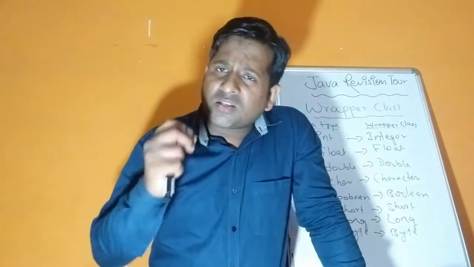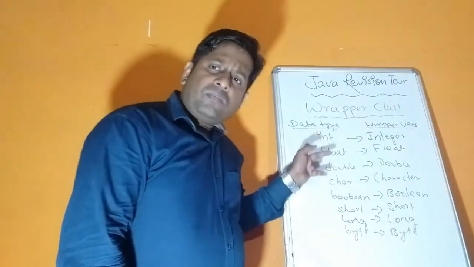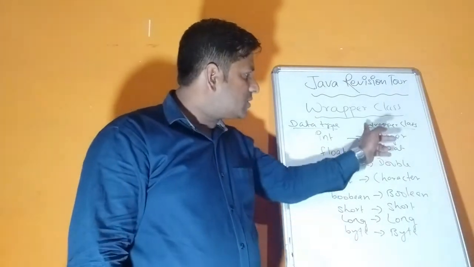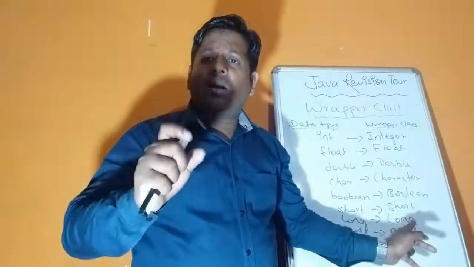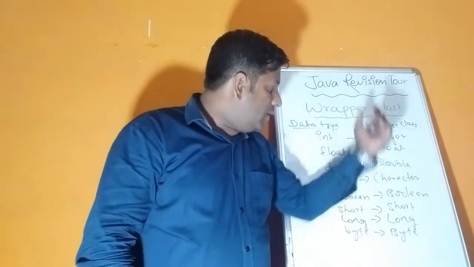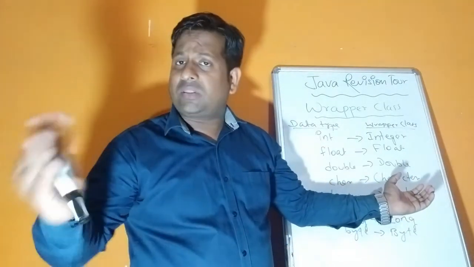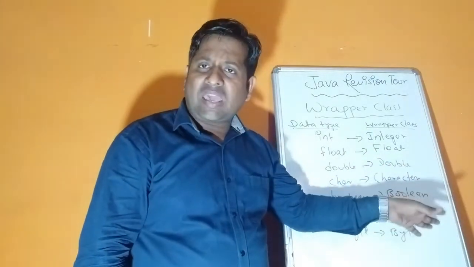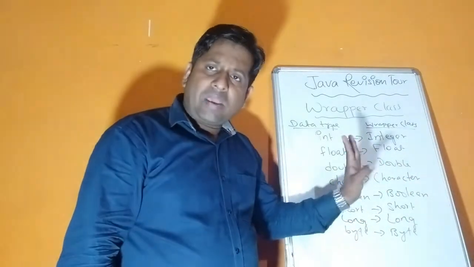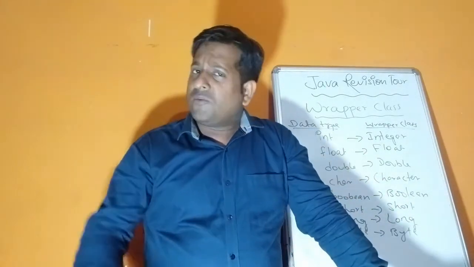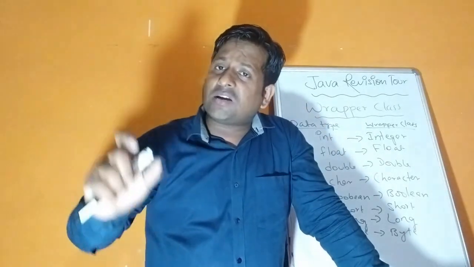You cannot have a wrapper class for non-primitive data types. It's very simple to remember also. See, the keywords, that's the data types, are all in small letters, whereas the wrapper classes are all in expanded form and the first letter is a capital letter. Only for char it is Character. For the rest, all the letters are the same, like float is Float only with F capital, double is Double with D capital, Boolean B capital, Short S capital, Long L capital, and Byte B capital. For int it is Integer, and for char it is Character. Only this point you need to remember.